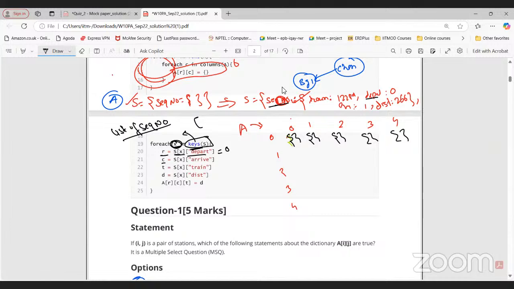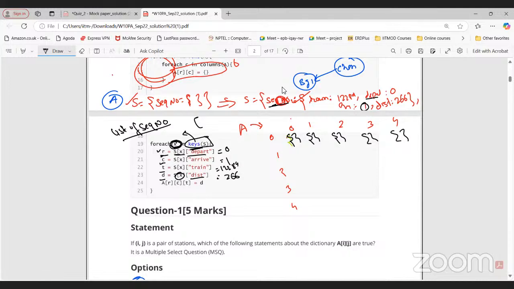C is S for that particular sequence number, arrive, which is 1 here. Let's say for example 1. T is the train, let's say 12289. D for that sequence number is the distance, 266. So whatever data we have converted to a dictionary, the same thing we are storing in different variables here. R means departure, C means arrival, T means train number, D means distance for that X sequence number.